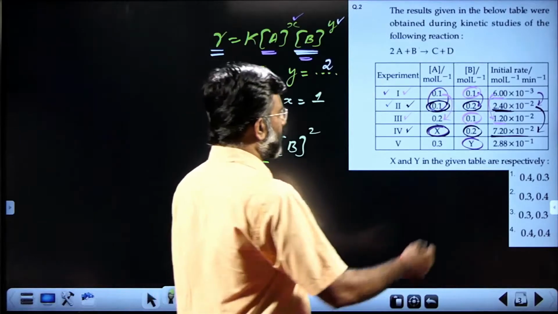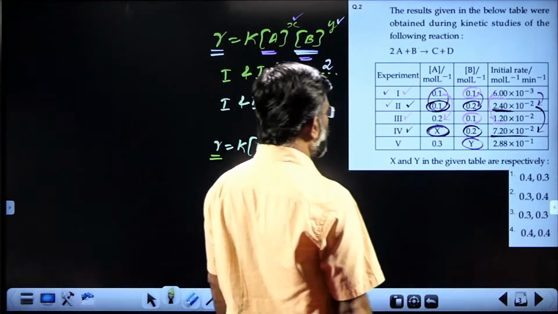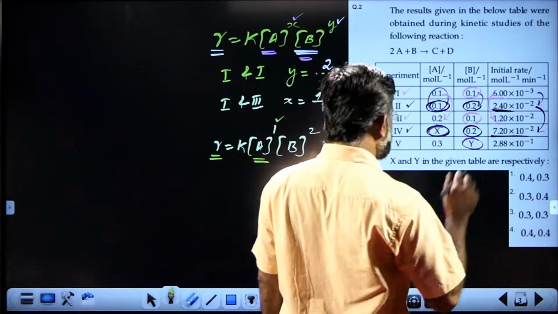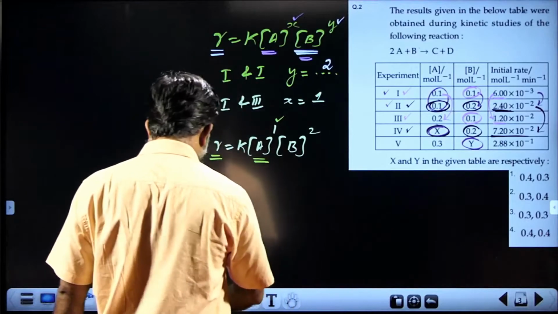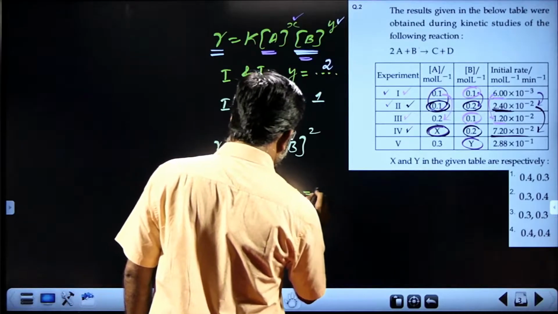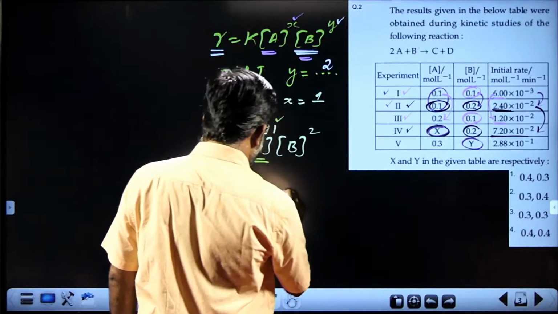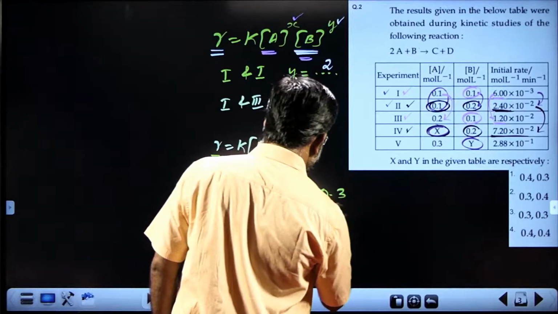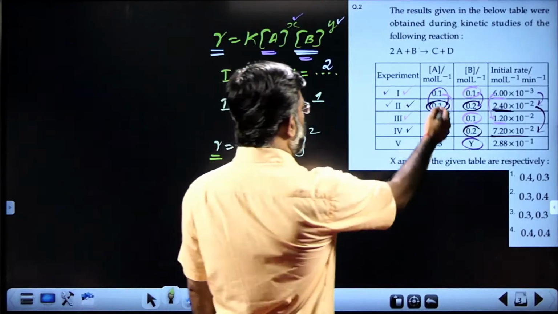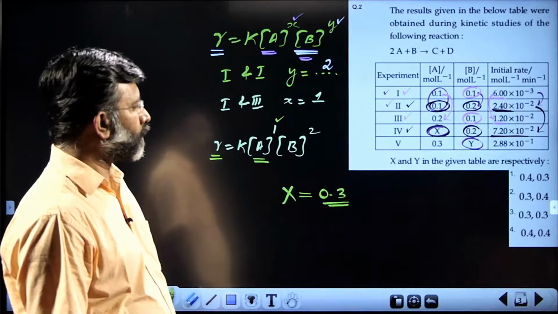That means the value X is 3 times of this value, 0.1, that is 0.3. So X is equal to 0.3. Rather, I would make use of capital X because another X is there. X is equal to 0.3, which is 3 times the value of A at observation 2.